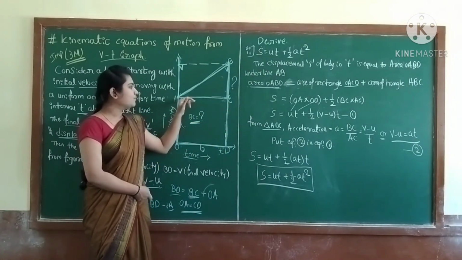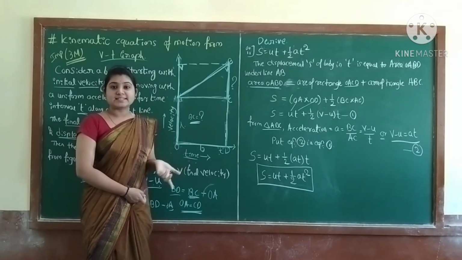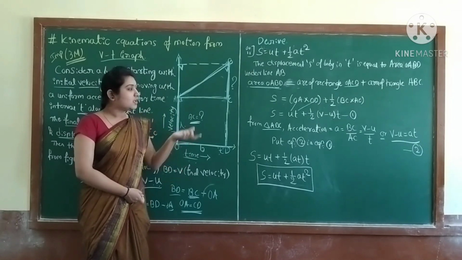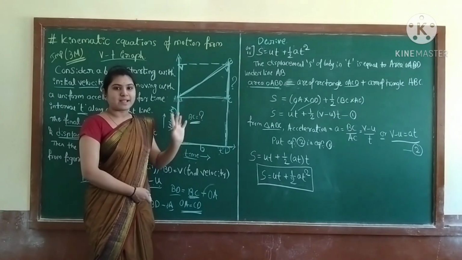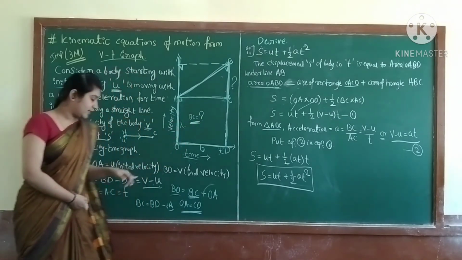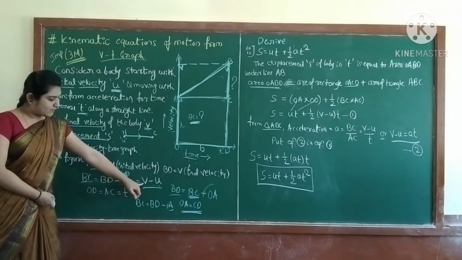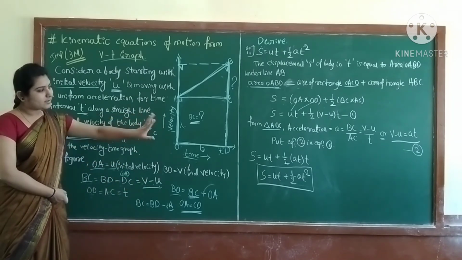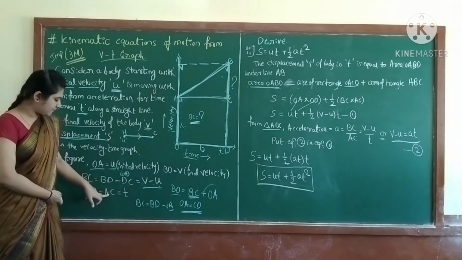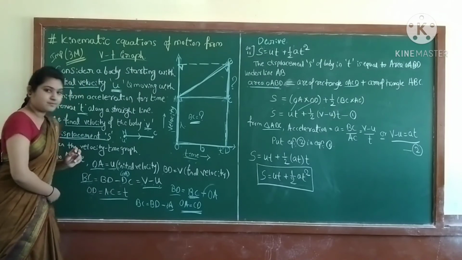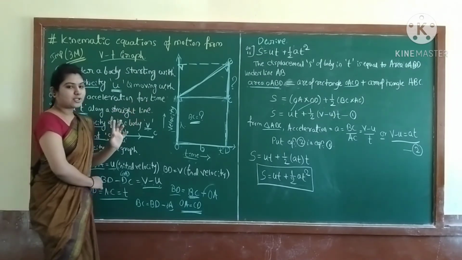What is time? AC. We discussed this in the previous case. So what is BC? V minus U, you already considered it here. BC is equal to V minus U. Then AC is nothing but the time here. So just put the value.